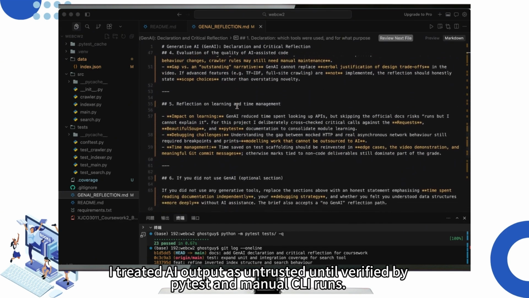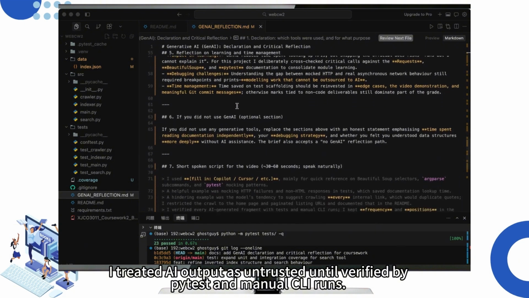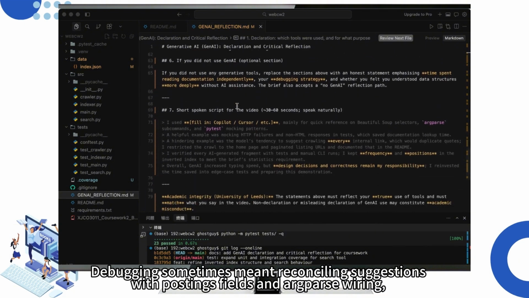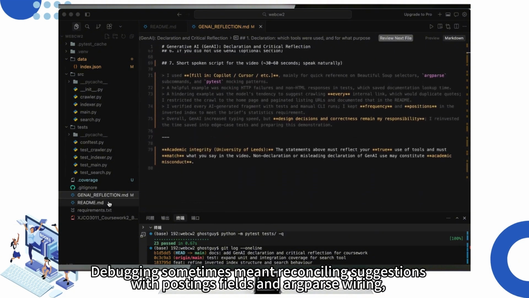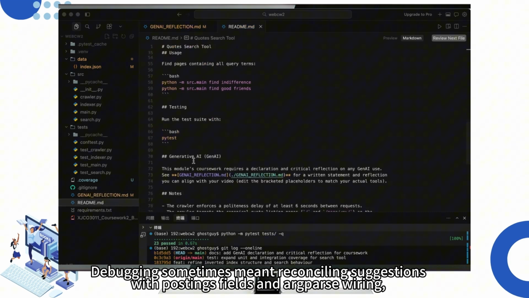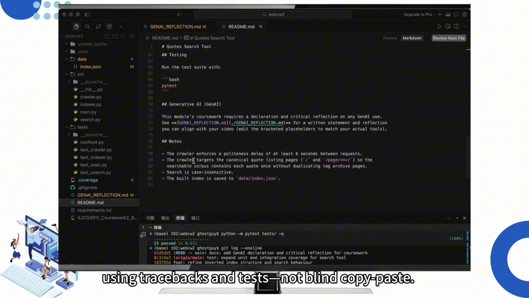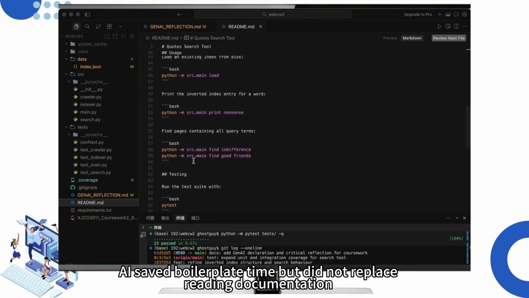Structure: I treated AI output as untrusted until verified by PyTest and manual CLI runs. Debugging sometimes meant reconciling suggestions with postings fields and argparse wiring, using tracebacks and tests, not blind copy-paste. AI saved boilerplate time but did not replace reading documentation or understanding conjunctive retrieval semantics.